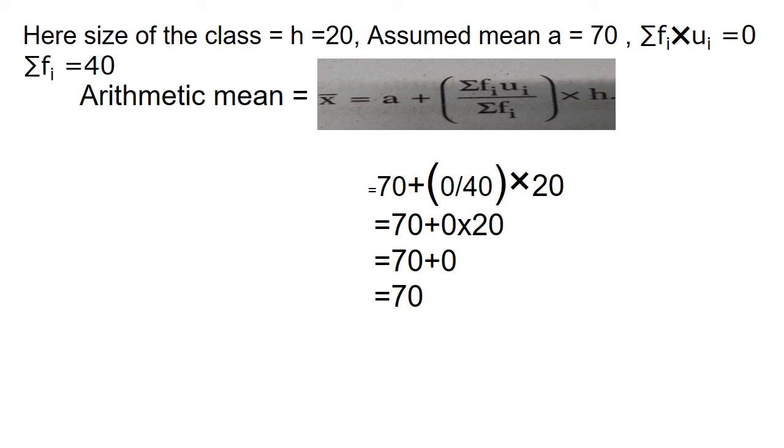Arithmetic mean x bar is equal to a plus sigma fi ui by sigma fi, into h. We have to substitute all these values in the given formula. a is equal to 70 plus sigma fi ui is equal to 0 by sigma fi is equal to 40, into 20. 0 by 40 is equal to 0, 0 into 20 is equal to 0, 70 plus 0 is equal to 70. So therefore the mean is equal to 70. This is by the step deviation method.